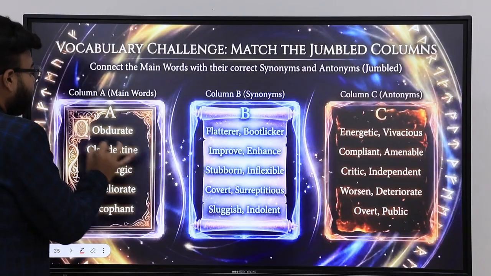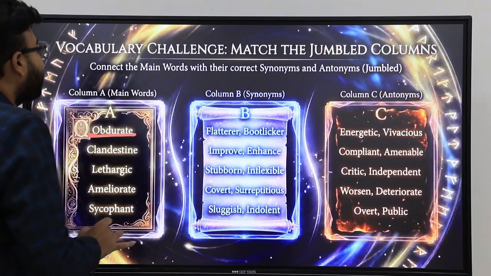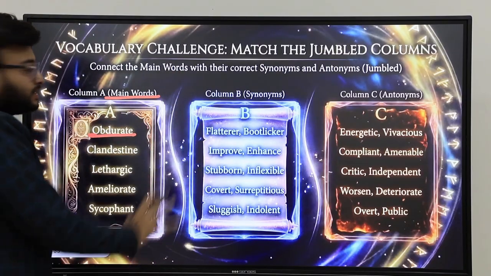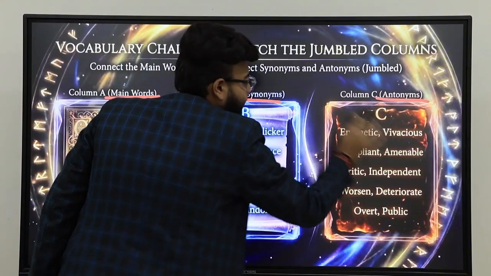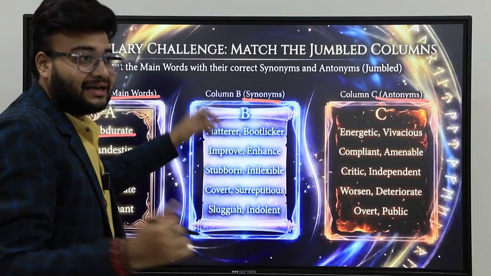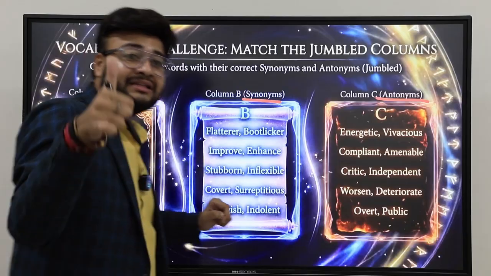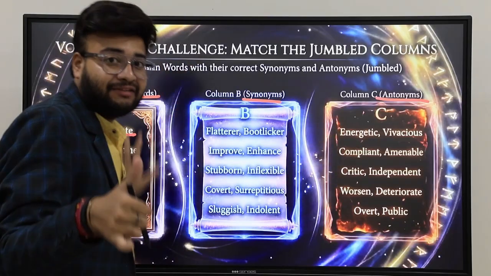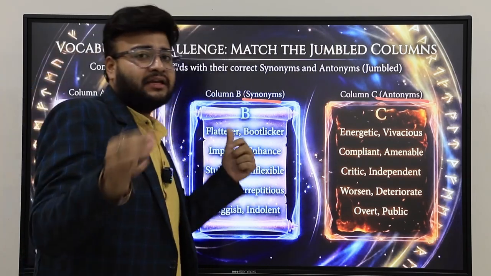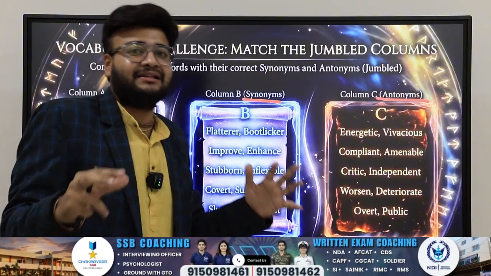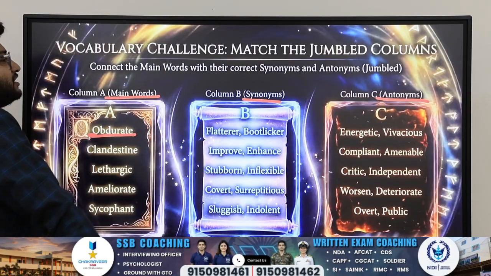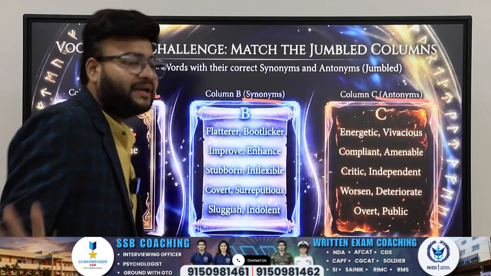Comment it down and try to answer this. Now, I am doing one thing for you. I am adding this match-the-column exercise. These are jumbled main words with their synonyms and respective antonyms. You have to solve the antonyms, and the next slide is the answer slide. So comment all the synonyms and antonyms of the given words so that you can learn everything from this video. You do not have to go anywhere else. This video is efficient and sufficient to get your vocabulary portion completely covered.